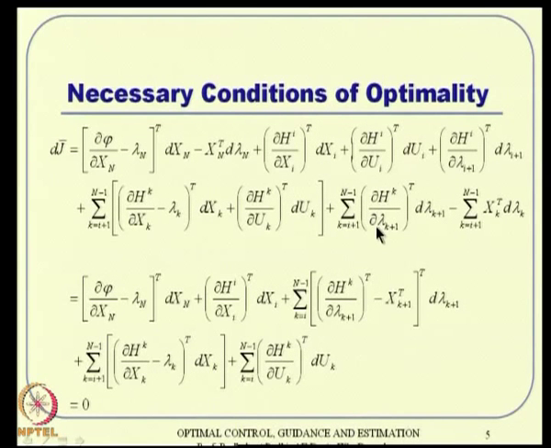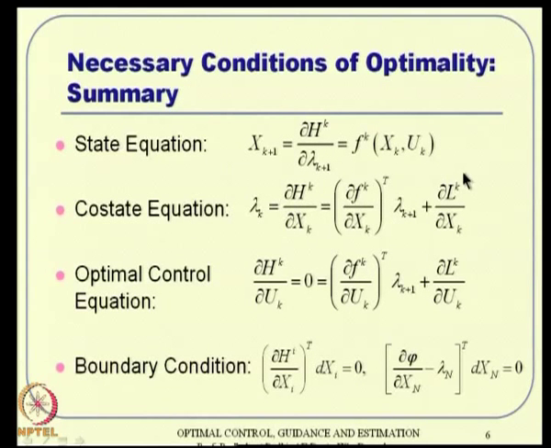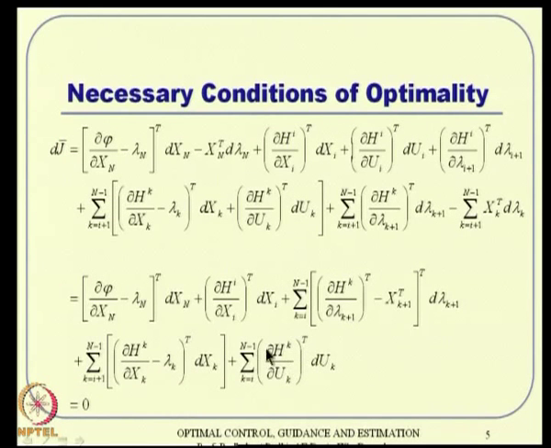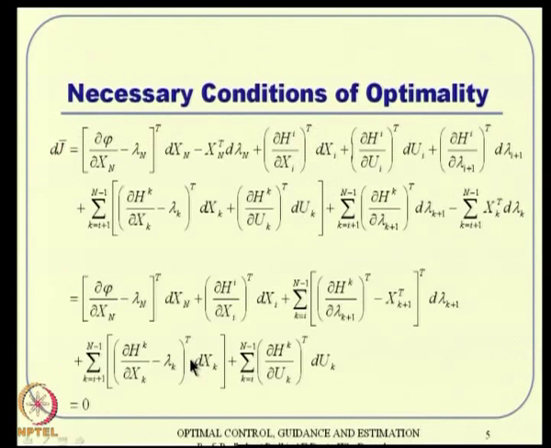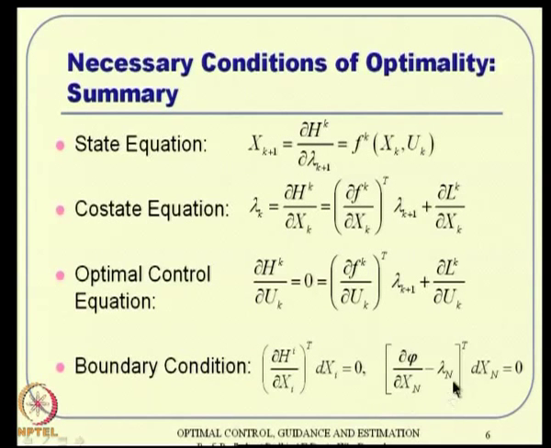Similarly, for the co-state equation, you see this expression. Lambda k is nothing but del s k by del x k. So, that is what you will get as the co-state equation. Now, optimal control you will get from del s k by del u k equal to 0. And then the boundary condition comes from this expression, lambda n equals del phi by del x n. Anyway, these are the set of equations that you will have to handle.